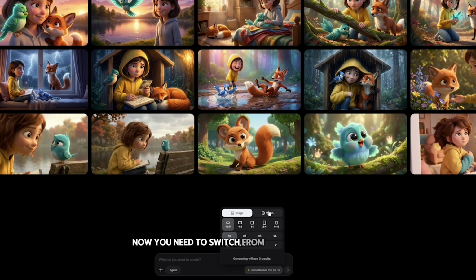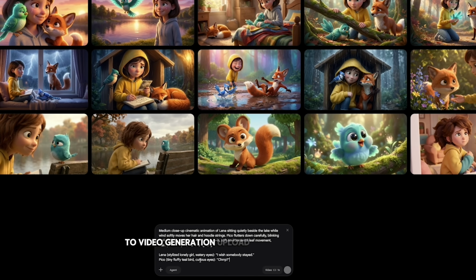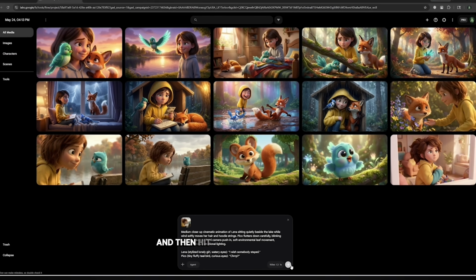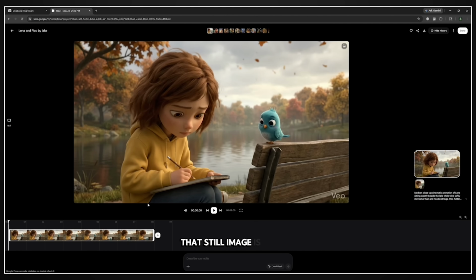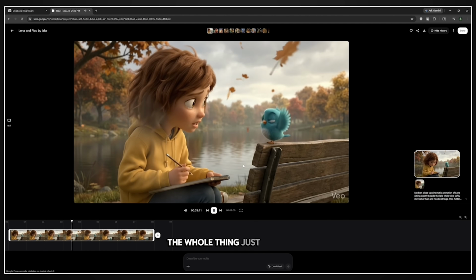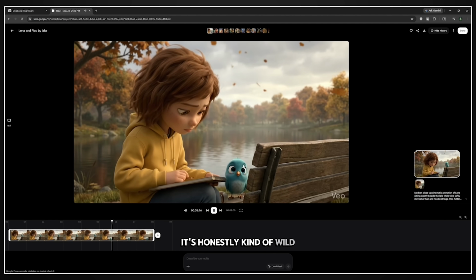Now, you need to switch from image generation to video generation. Upload your first scene image, paste the matching video prompt from ChatGPT, and then hit generate. Within minutes, that still image is moving. The character's face is reacting, the mouth is syncing up with the words, the whole thing just feels alive. It's honestly kind of wild the first time you see it work.